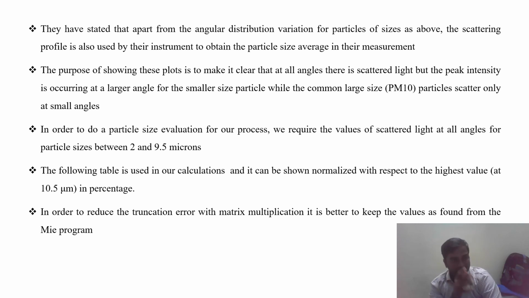The following table has one value. The following table is used for calculation, and it is shown normalized with respect to the highest value at 10.5 micrometer, in percentage. In order to reduce the truncation error with matrix multiplication, it will be better to keep the value as found from my program.